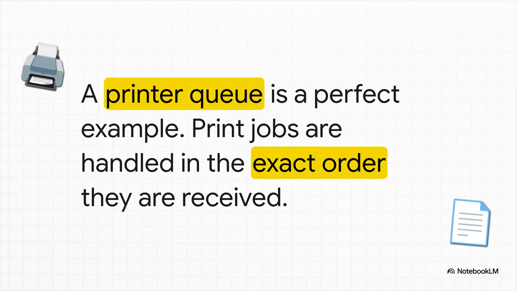But it goes way beyond that. Think about a massive website server. When thousands of people try to connect at once, their requests go into a queue. This guarantees that the user who clicked first gets served first. Without that FIFO rule, it'd be chaos. Your request might get stuck behind thousands of others that actually came in after you. A queue brings order and fairness to really busy systems.